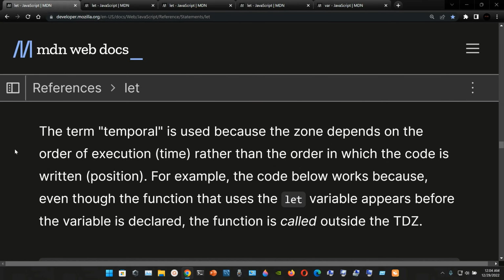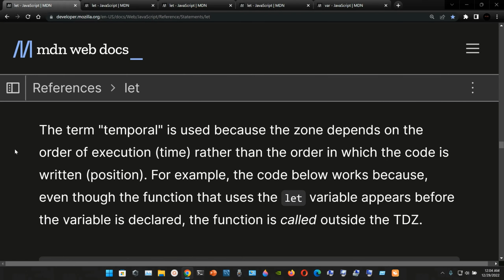So here, the term temporal is used because the zone depends on the order of execution, the time, rather than the order in which the code is written, position. For example, the code below works because even though the function that uses the let variable appears before the variable is declared, the function is called outside the TDZ.